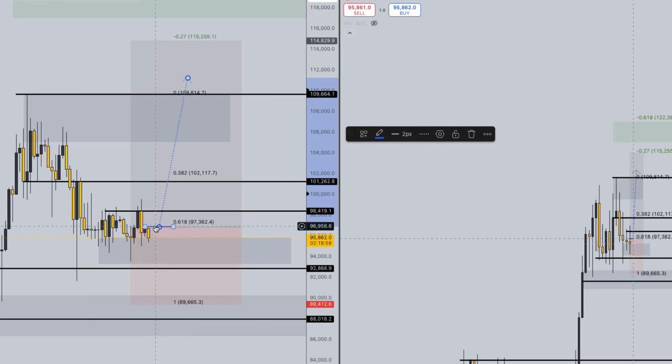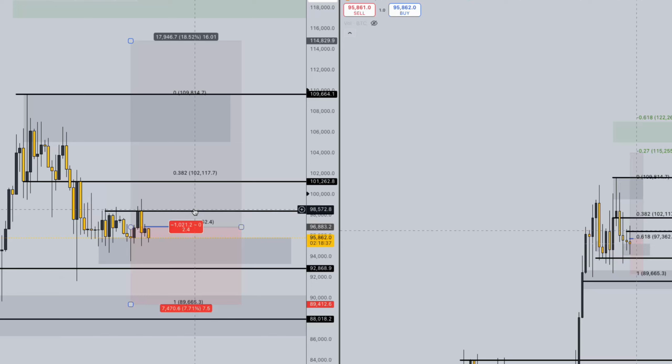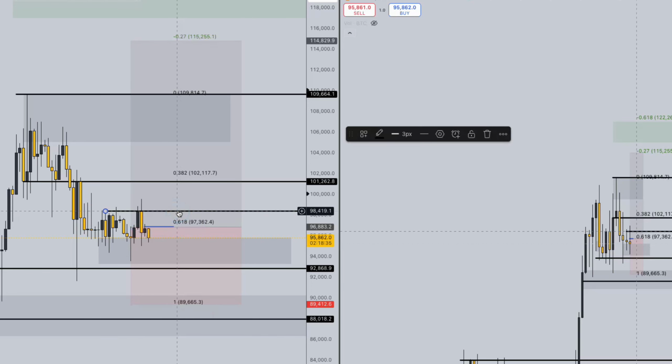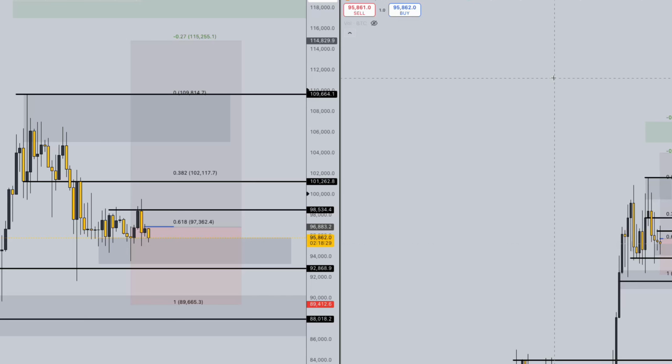But with it closing bearish, it could break below this area of demand, support, and drive lower. But we'll have to see. Overall, we would need some type of bullish candle close above 98,000, 98,500, and that would give us the true confirmation that price will continue higher, right above this area of resistance. But overall, still bullish, just waiting for price to break out of consolidation.